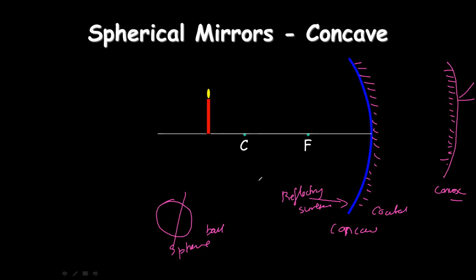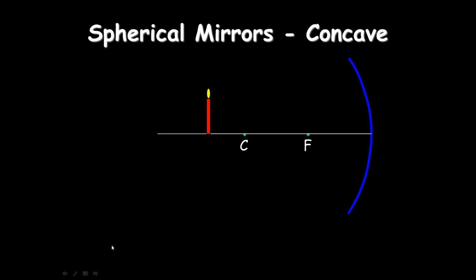The two types of mirrors we can see in spherical mirrors: one is concave and another is convex. If inside is reflecting, concave. If outside is reflecting, convex. Okay, children, so remember that. In these concave and convex mirrors, you will get magnified images. In plane mirrors, I said magnification is only 1. It won't magnify. It will always be 1. The image is the same size as the object.